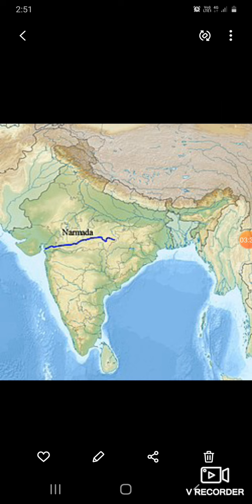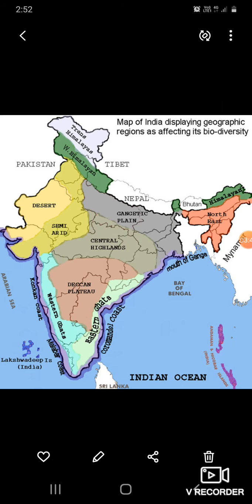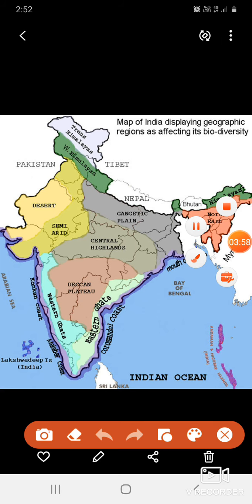The Narmada river separates India into two. In the map you can see the Narmada river, that blue line. It is separating India into two parts. The two parts are the Malwa Plateau or Central Highlands in the north and the Deccan Plateau in the south. In olden times, the Mauryas and the Guptas ruled these two areas.